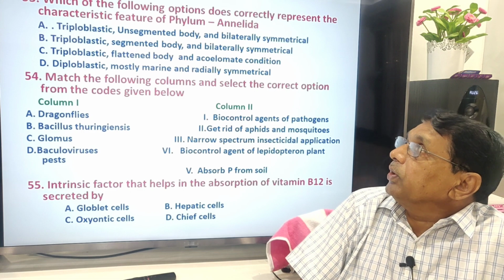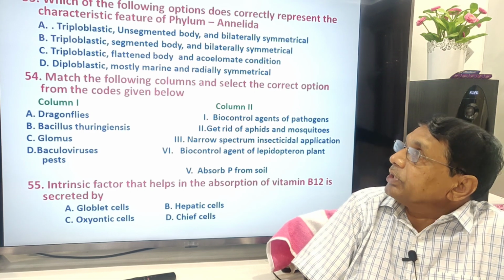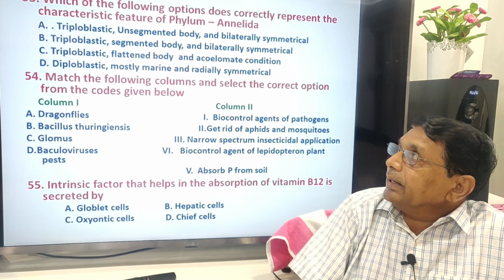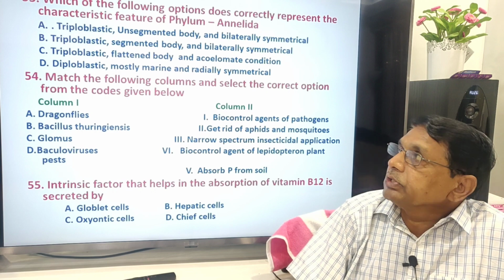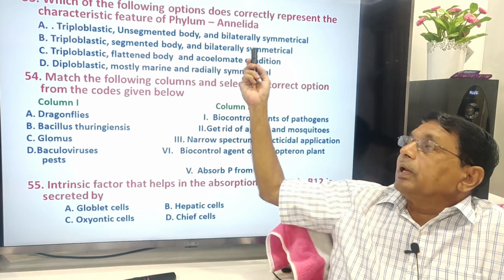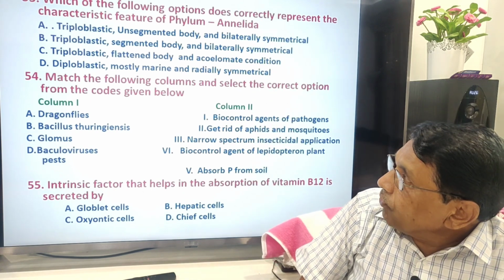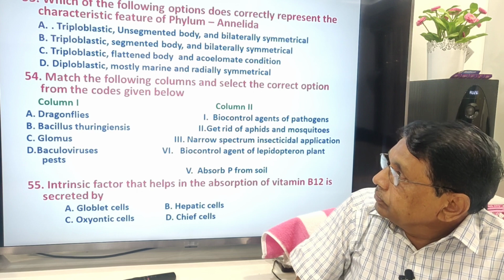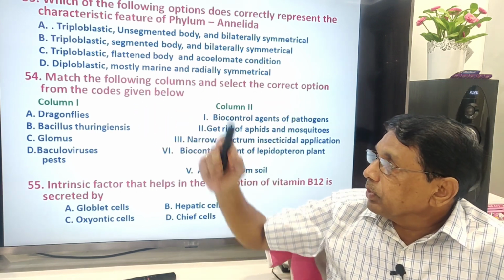Which of the following options does correctly represent the characteristic feature of phylum Annelida? Another easy question. Triploblastic, segmented body and bilaterally symmetrical. Match the following columns and select the correct option from the codes given below.